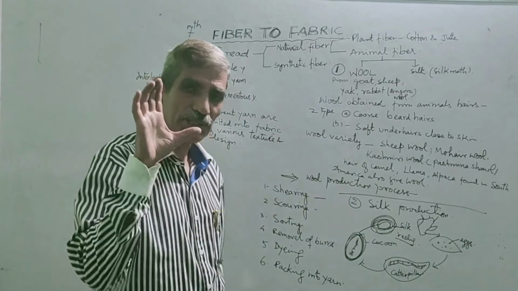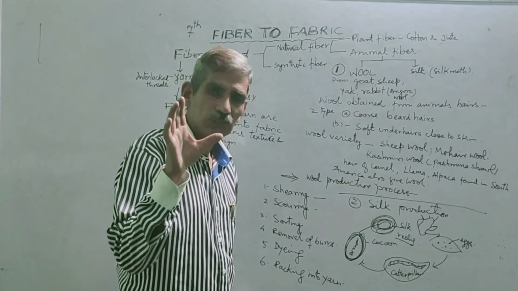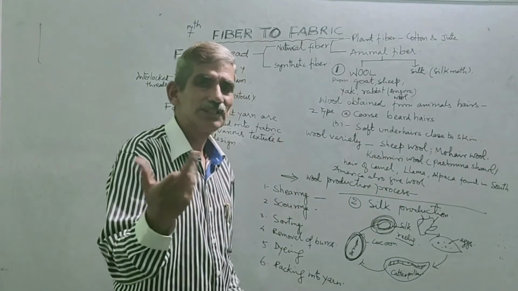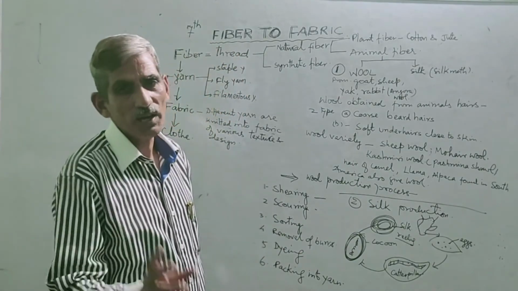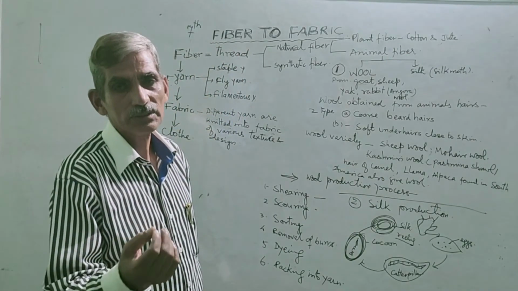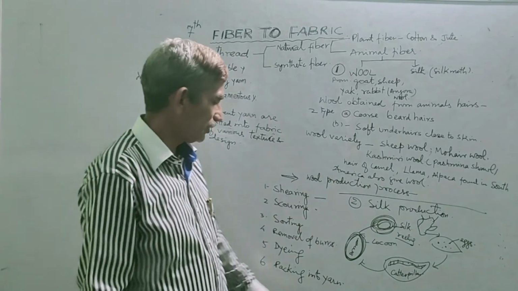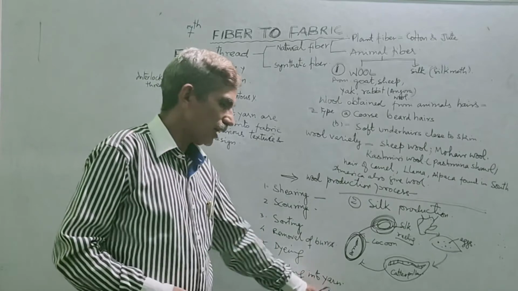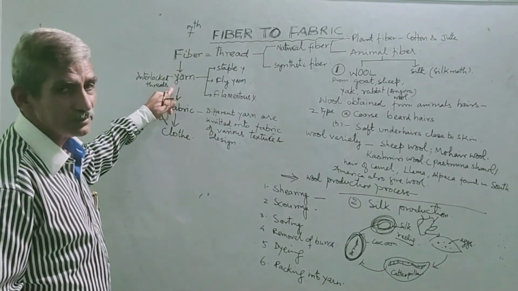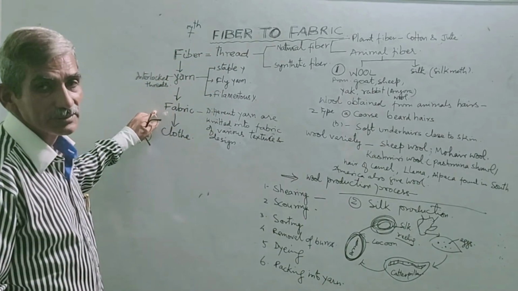You have seen the bundles of wool in the market. That is the yarn of wool. That yarn is known as wool. Now I told you, from yarn what is done? Fabric.